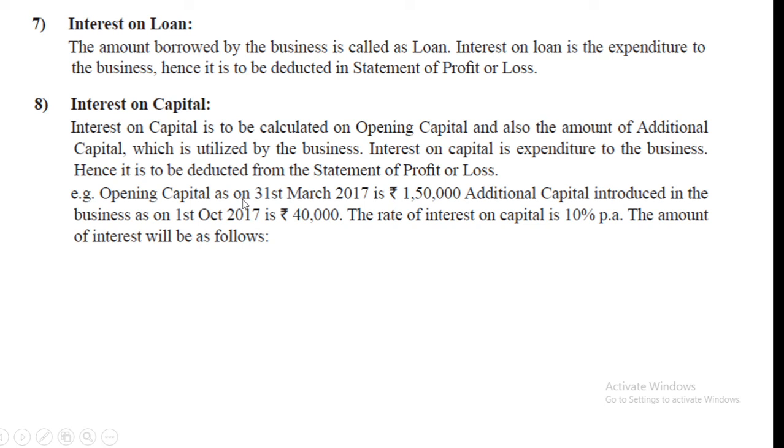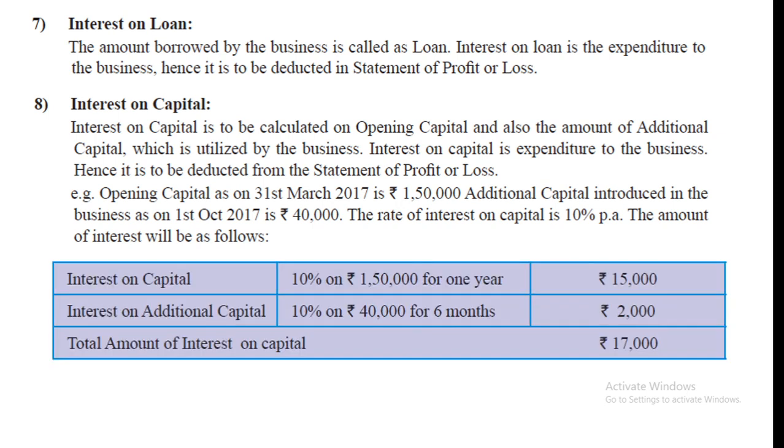If opening capital as on 31st March 2017 is 1,50,000, additional capital introduced in the business on 1st October is 40,000, and the rate of interest on capital is 10%. So on 1,50,000 we calculate for 1 year, and on 40,000 we calculate for 6 months. Then the total is the interest on capital.